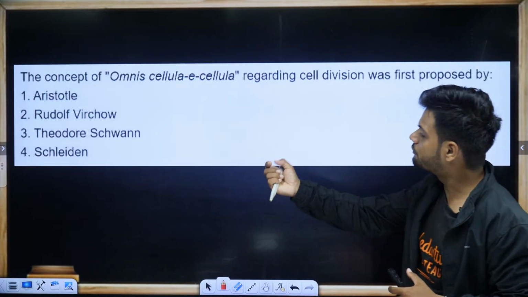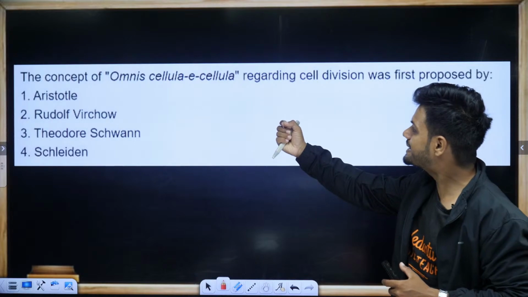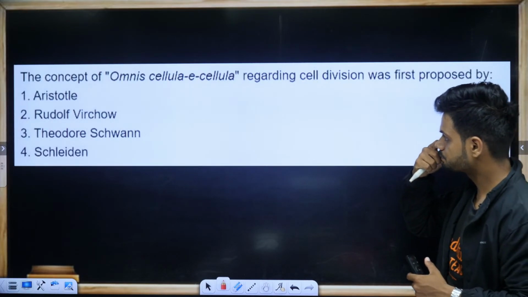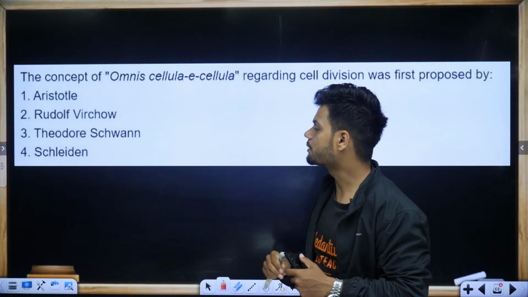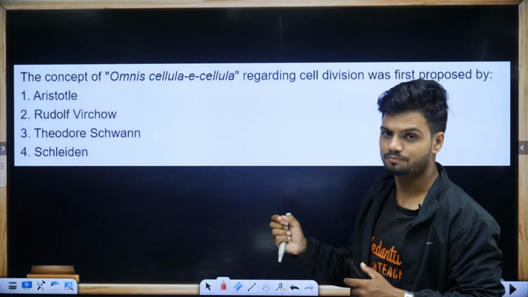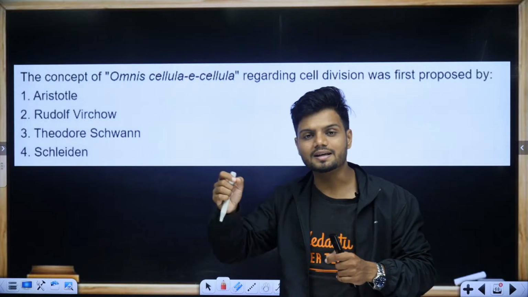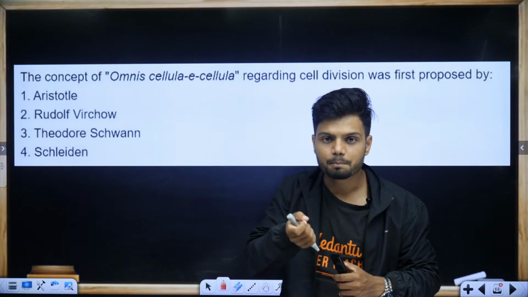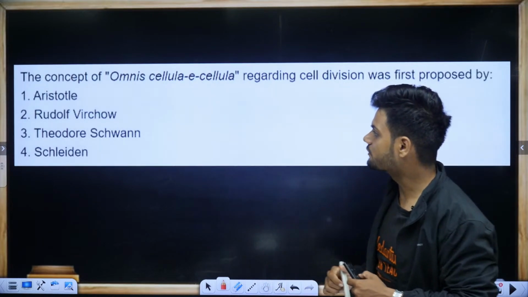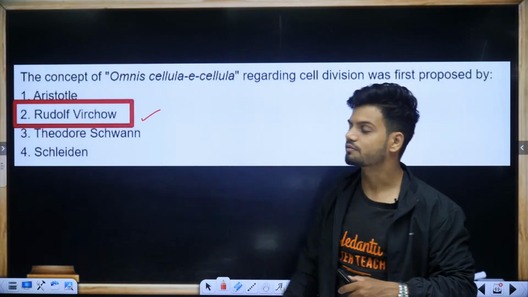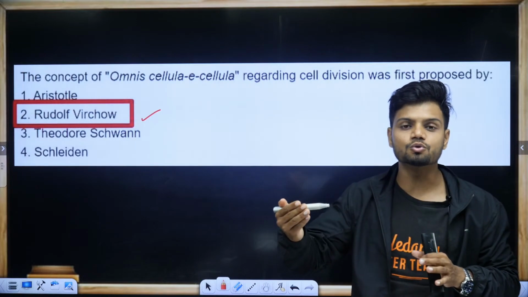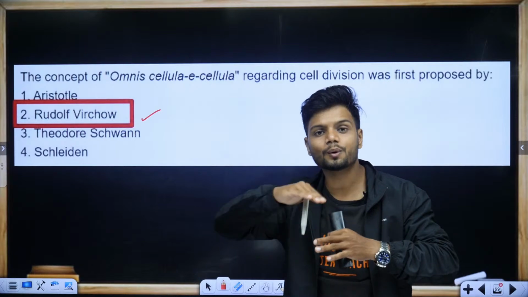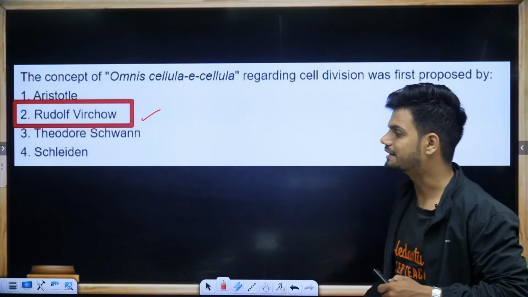The concept of omnis cellula e cellula regarding cell division was first proposed by... omnis cellula e cellula. The new cell is arising from the pre-existing cell. That was given by Rudolf Virchow. The other two scientists are Schleiden and Schwann. Schleiden and Schwann along with Rudolf Virchow, together they gave the cell theory.